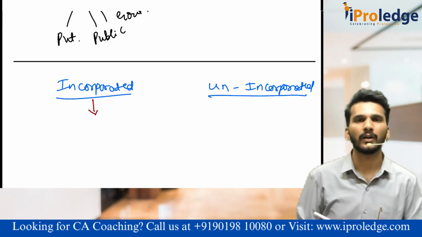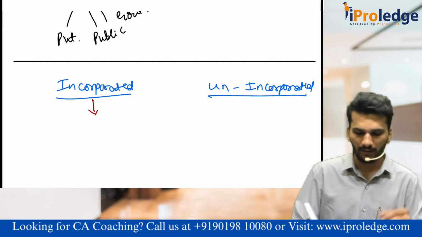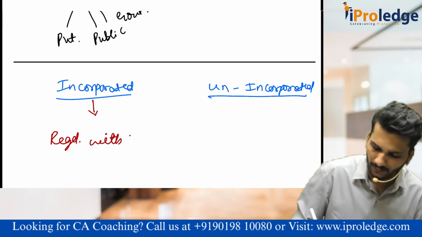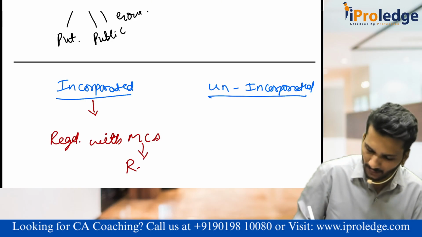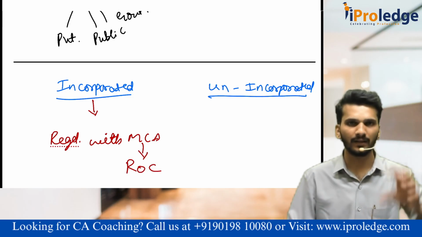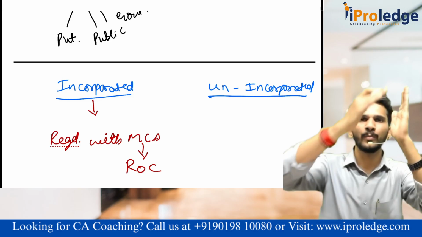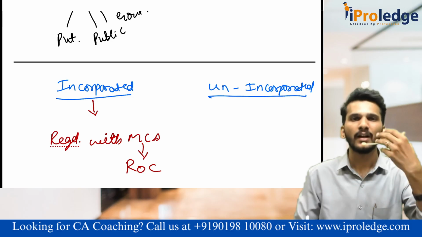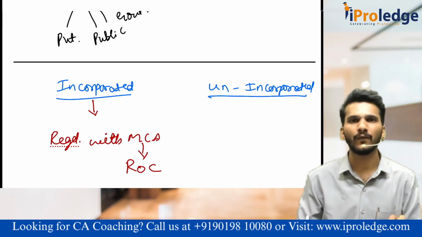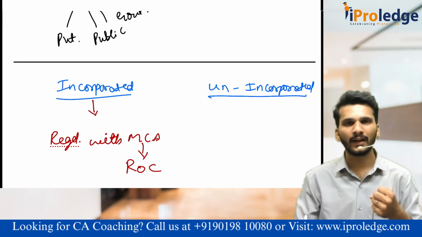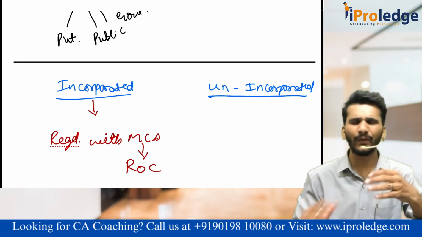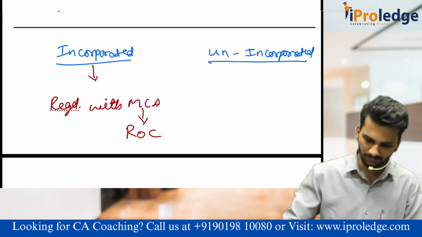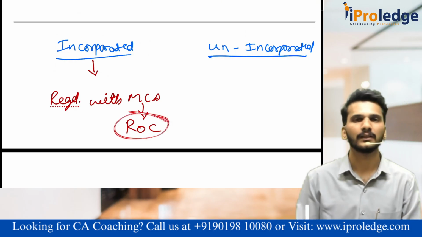Sir, what is that incorporated? In simple terms, we call it registered with MCA. MCA means Ministry of Corporate Affairs. We have a separate ministry, like Finance and Home Ministry, for Corporate Affairs. Then comes ROC, Registrar of Companies. Whenever you want to register a company, wind up a company, make any amendment, add or remove a director, or addition of auditor, everything regarding the company is dealt with by the Registrar of Companies. Is it okay?